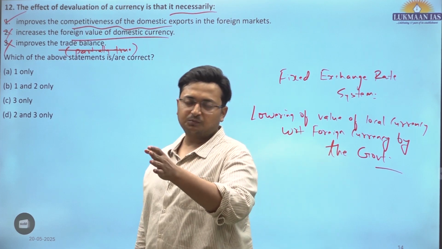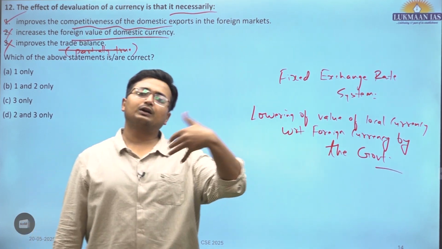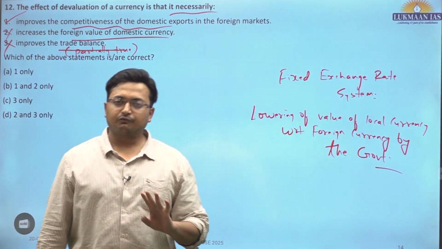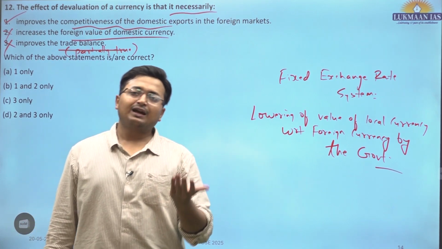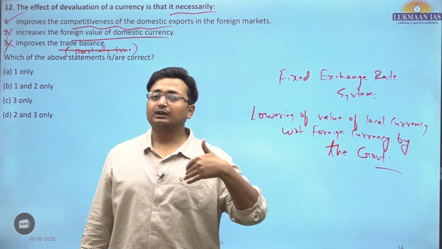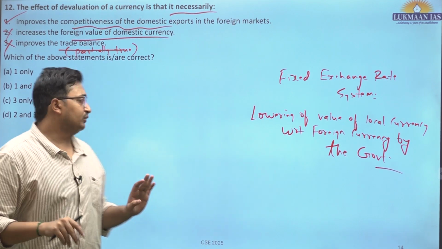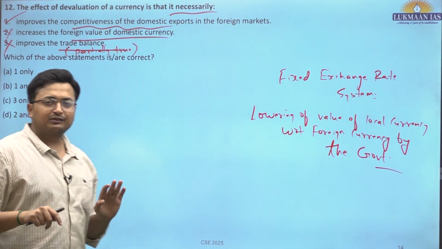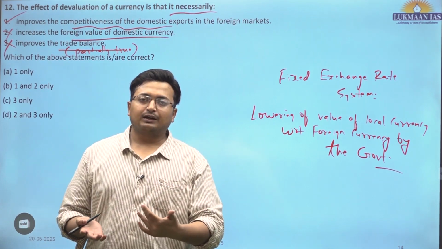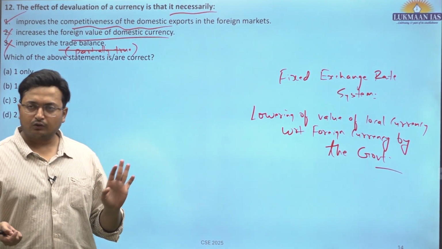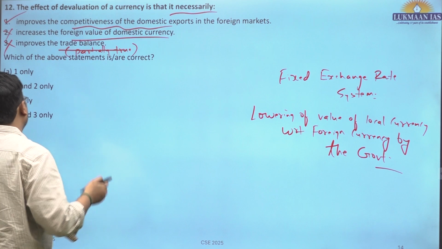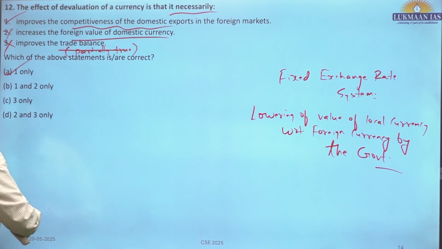Import prices would also increase because now we will have to convert more local currency to get the same amount of US dollars or any foreign currency, and that would mean our cost of imports would increase. So in net, we cannot be sure that our total foreign trade or trade balance would be improving. It could go down. So we are not sure on this. However, we are sure on the first part. So A is only correct.